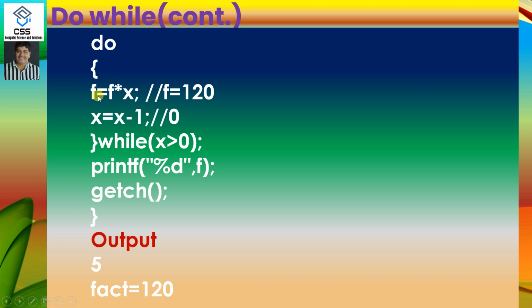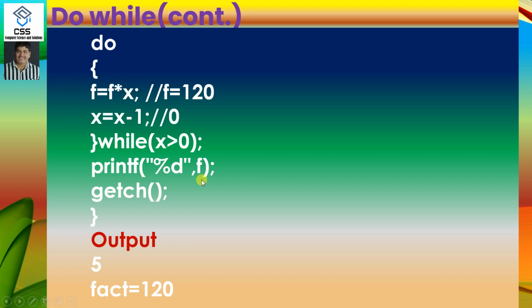Again, the previous value was 20. 20 into 3 is 60. x is decremented by 1, it is 2. Is 2 greater than 0? Yes. 60 into 2 is 120. Now 2 minus 1 is 1. Is 1 greater than 0? Yes. 120 into 1 is 120. Now x becomes 0. Is 0 greater than 0? No. It will come out of the loop and the factorial value carried is 120.